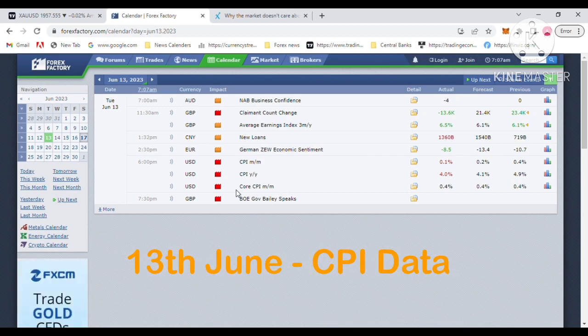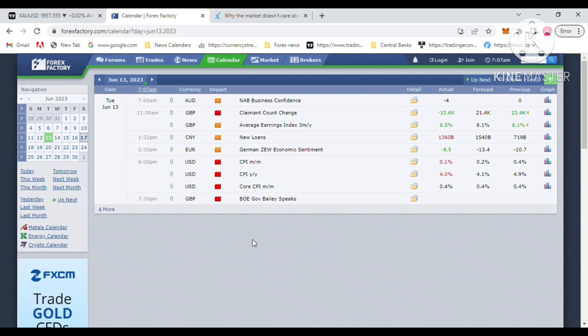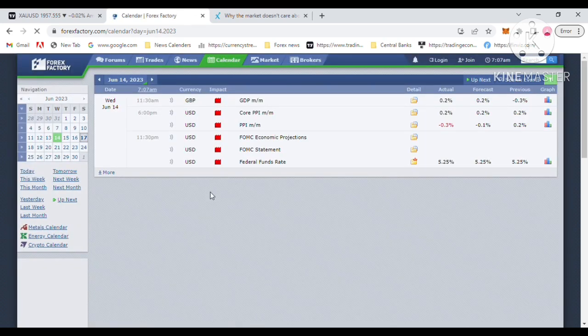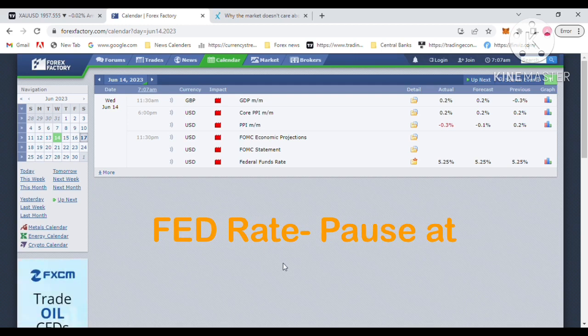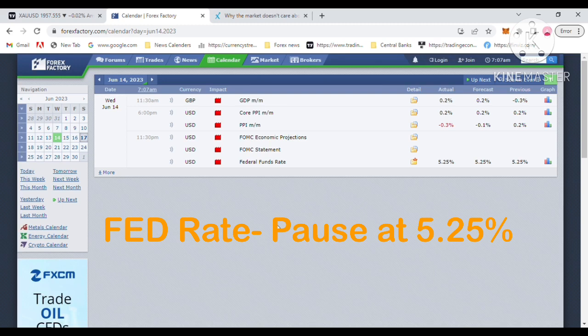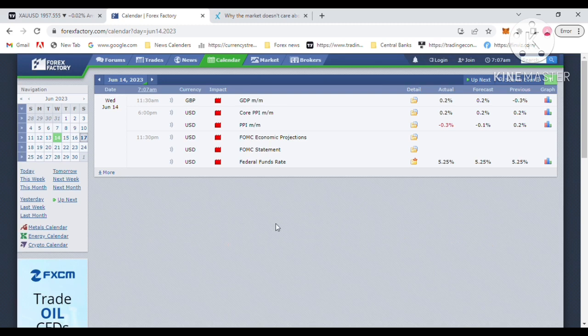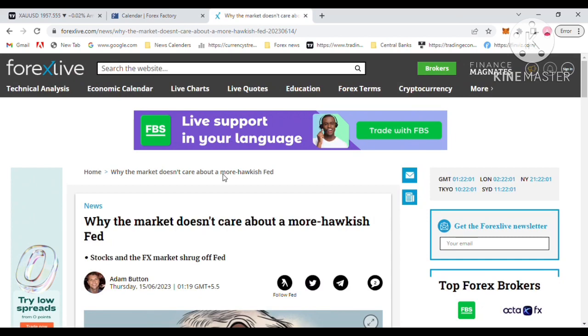That was the huge drop in the CPI inflation report in the USA. The Fed interest rate was held at 5.25. That was last week's most volatile economic event. So the American central bank is now holding the interest rate at 5.25.